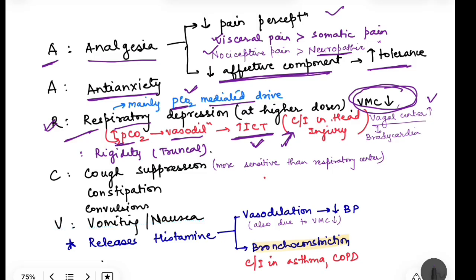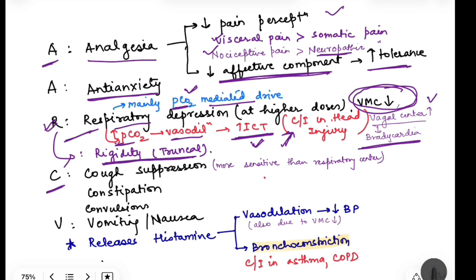So because of the depression of the vasomotor center and stimulation of the vagal center, there is bradycardia. Then R for rigidity as well: when you are giving pharmacological doses, one of the side effects of morphine is truncal, that is chest wall rigidity.